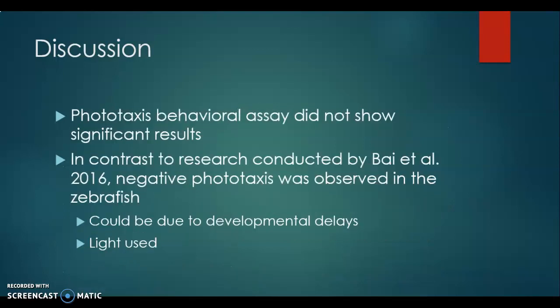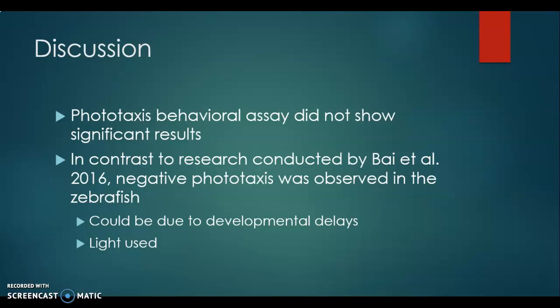And the phototaxis behavioral assay did not show significant results, as I stated previously. In contrast with the research conducted by Bai et al. 2016, negative phototaxis was observed, as I stated earlier, instead of positive. A couple of reasons could explain this. They didn't use an LED light like I did in their study. They used a normal incandescent light, so that could be a factor.